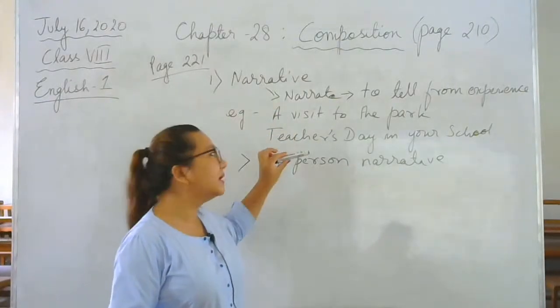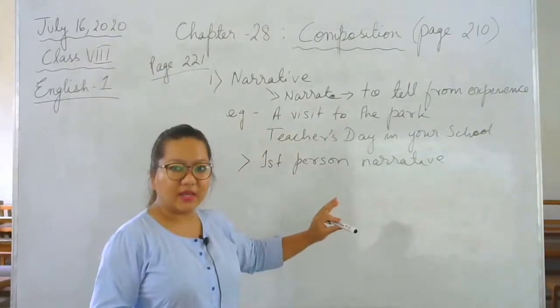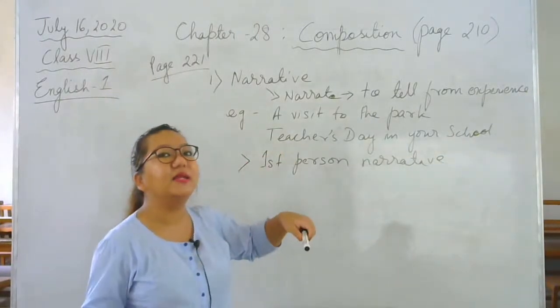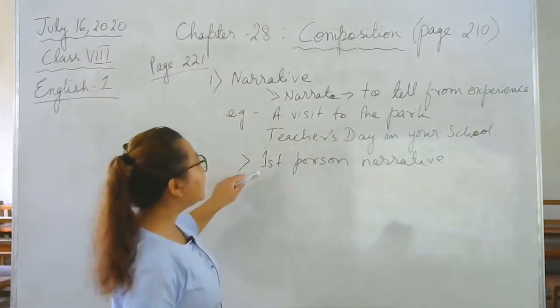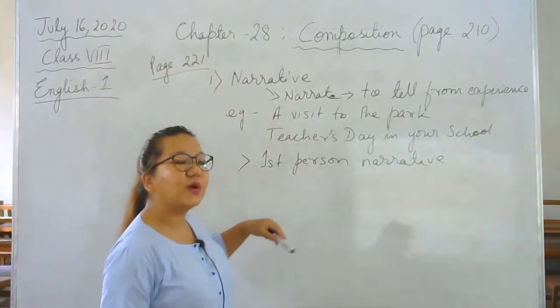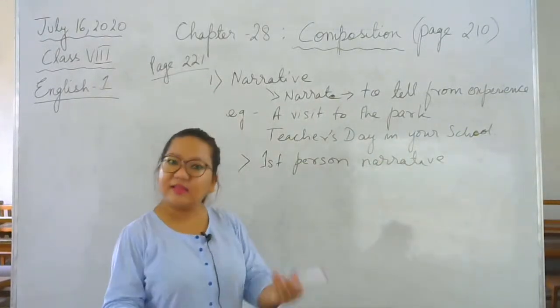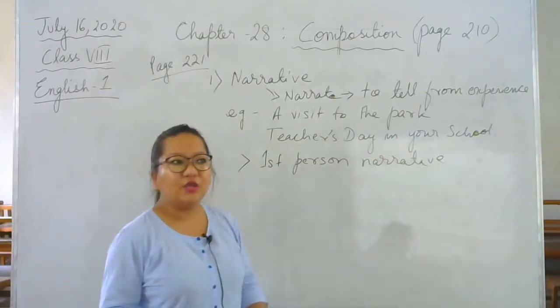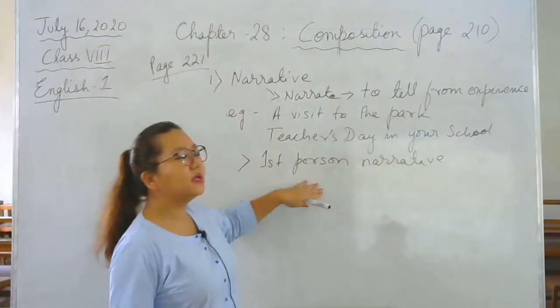If you never experienced a Teachers' Day in the school, there is no way you can write from there. Even though you can write, that comes under imaginative composition, which we will come to later, all right? So it's written in the first person. First person means what? You were there. You had experienced it, you felt the emotion, you saw what happened, and so you were writing about that.